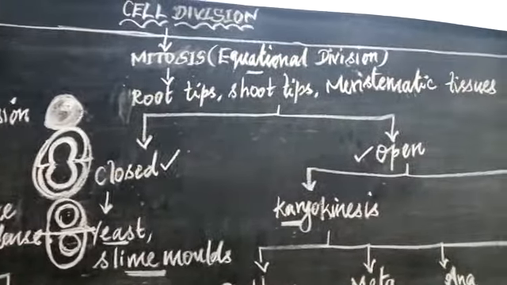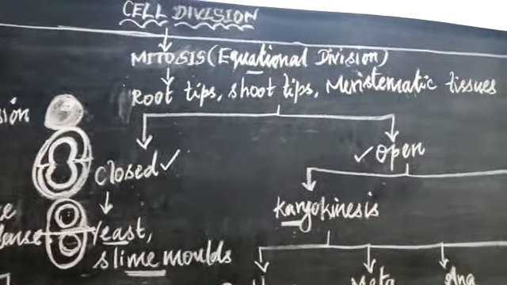Now, during karyokinesis, what happens? The nuclear membrane, nucleolus, everything disappears. Then the chromatin material is condensed and becomes stout. That is called chromosomes. The chromosomes are involved in the different phases, that is considered the prophase, metaphase, anaphase and telophase. These are the four phases that come under karyokinesis.